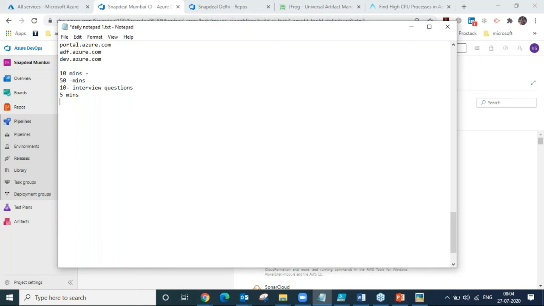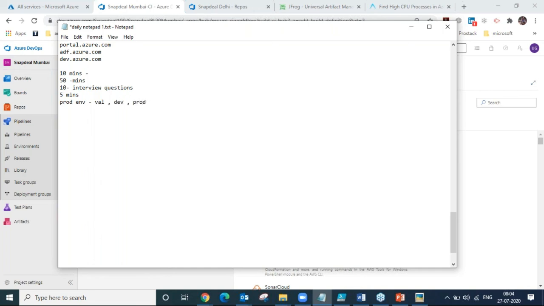Then 5 minutes for that. And whatever things I show you when we are doing the labs, I will be showing you my production environment, meaning my office environment. This is my personal laptop, and I actually joined from both laptops. On my office laptop I will show you how the val, dev, or prod environments are implemented.